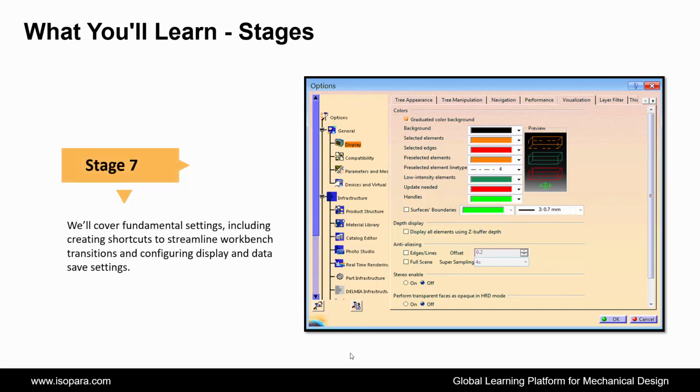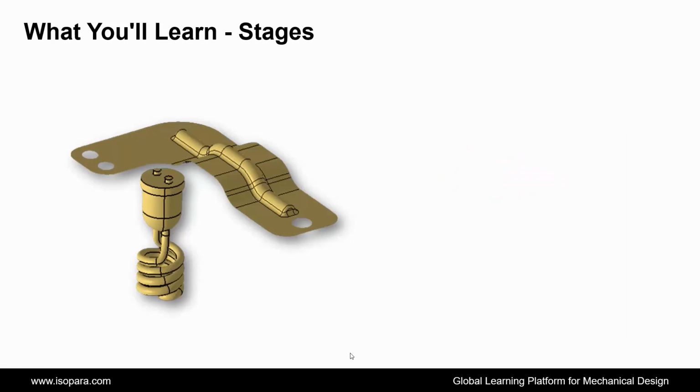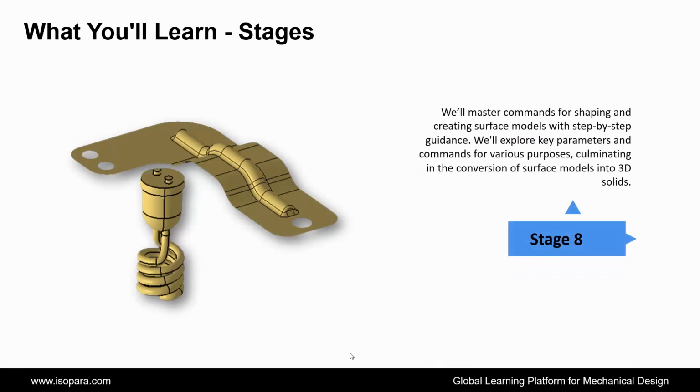Next is, we'll cover fundamental settings, including creating shortcuts to streamline workbench transitions and configuring display and data save settings. Next is we'll master commands for shaping and creating surface models with step-by-step guidance. We'll explore key parameters and commands for various purposes, culminating in the conversion of surface models into 3D solids.